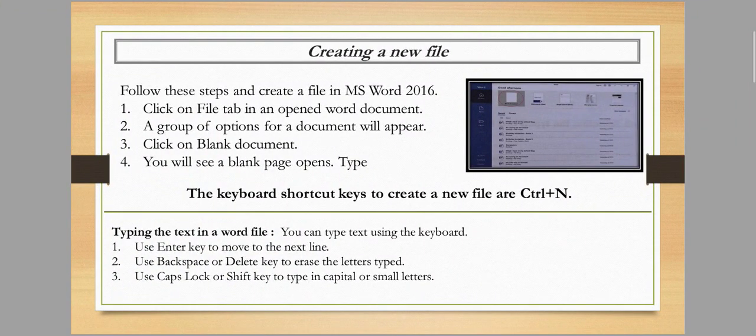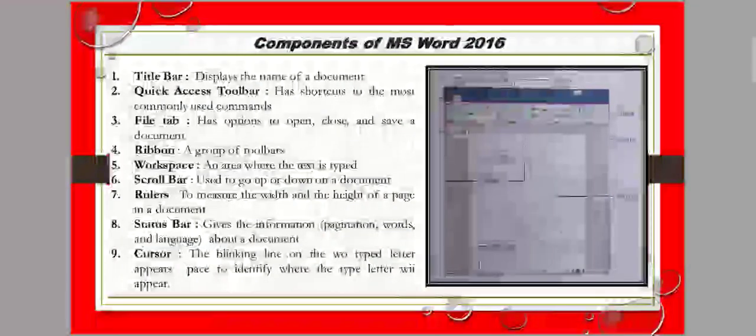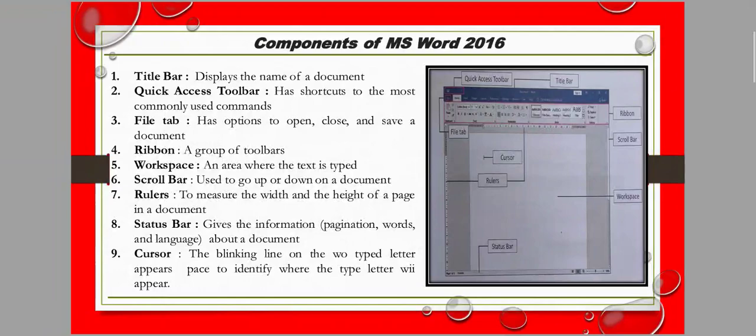Next is creating a new file. Here you can see the 4 steps to create a new file. First of all, click on the File tab in an open Word document. Here you can see the File tab has options to open, close and save a document.